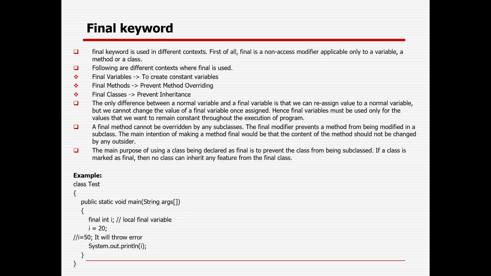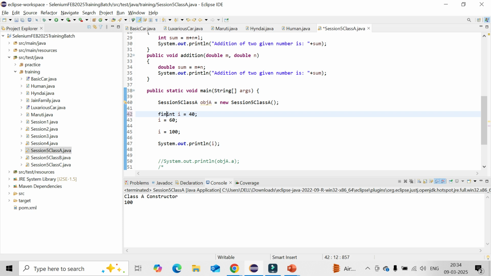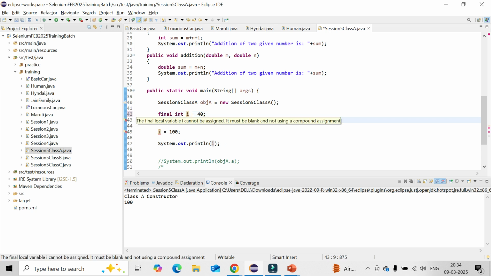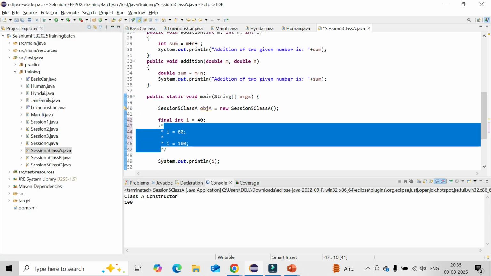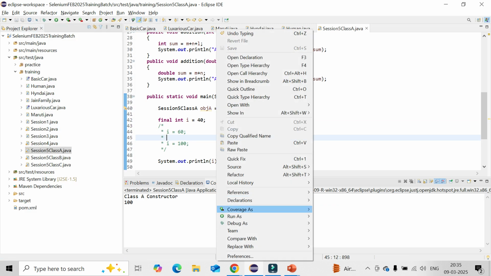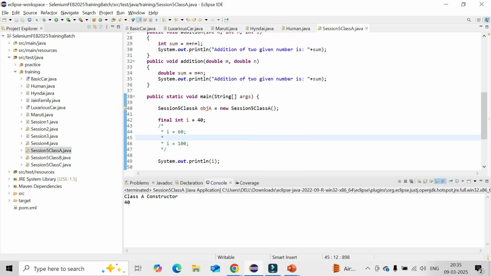That is the way I can define something as final. So no one can change my variable value. You could see there is an error message coming. Why? Because the variable is declared as final, so you cannot change the value at all. If you change the value, it will throw the error. Now that variable value 40 will always be 40, everybody needs to use 40 only, because that cannot be changed.